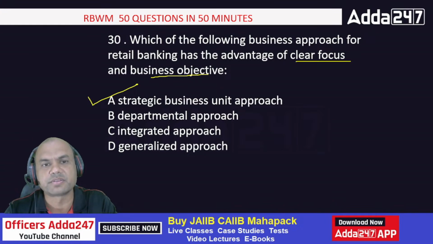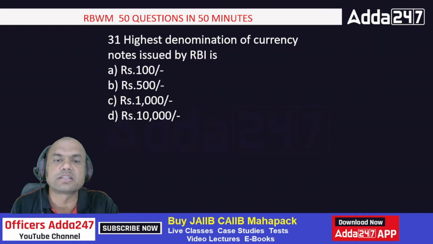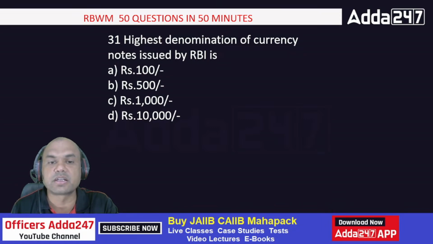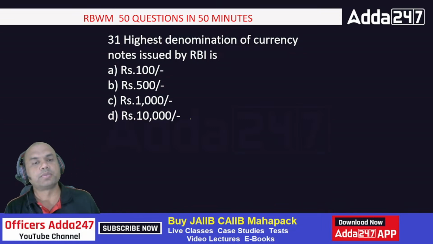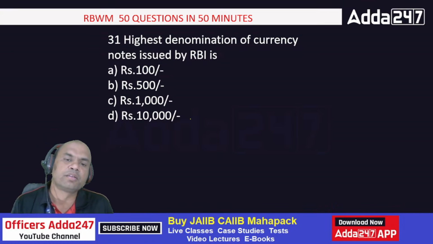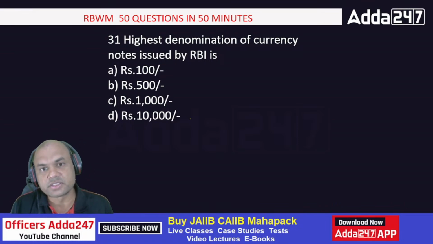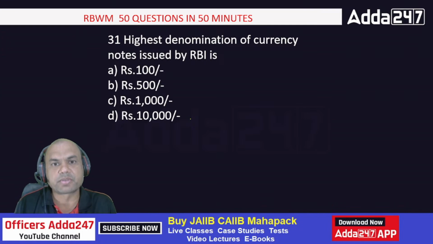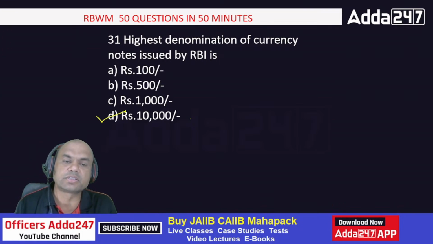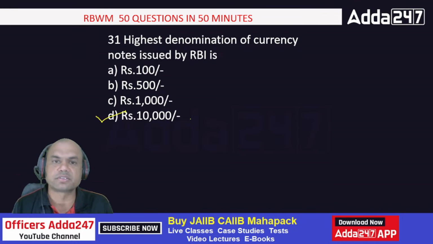It's that simple. Highest denomination in currency notes issued by RBI: 100, 500, 1000 and 10,000. What is the highest denomination? Now 2000 rupees is gone, isn't it? This September they'll go. So the highest denomination is 10,000. RBI can issue notes up to 10,000.